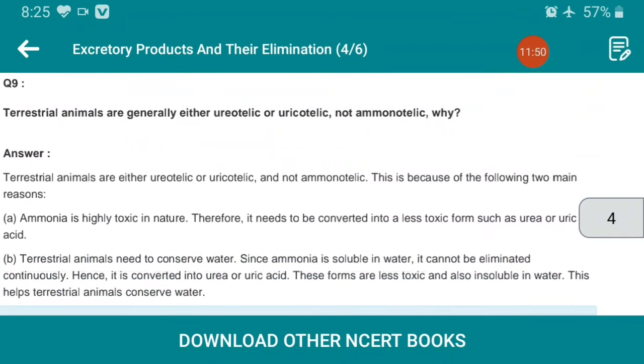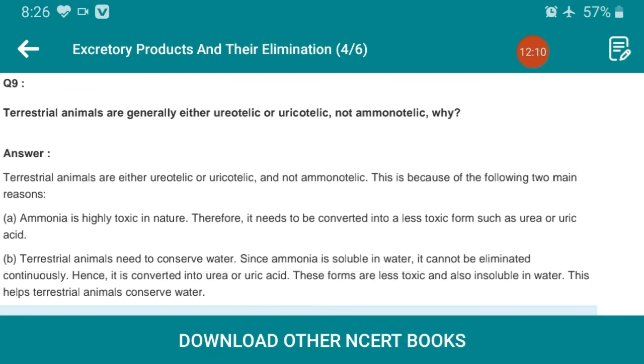Question number 9. Terrestrial animals are generally either ureotelic or uricotelic, not ammonotelic. Why? Generally, when we talk about ureotelic, uricotelic or ammonotelic, we should understand the difference between them.